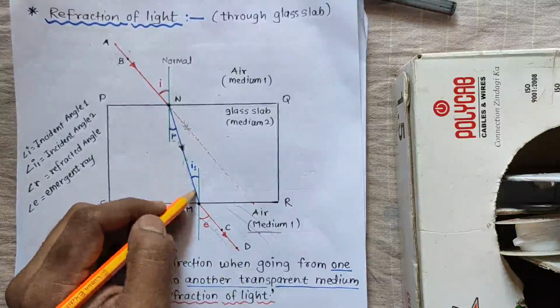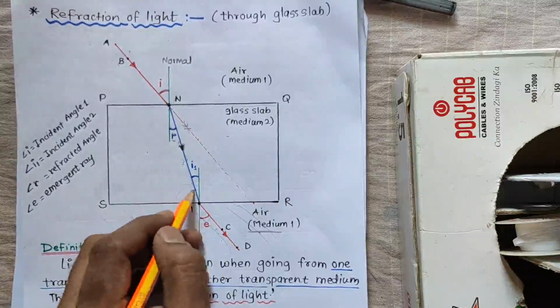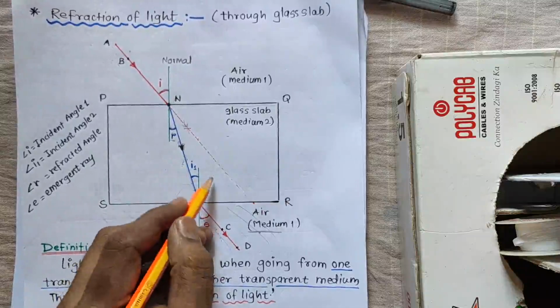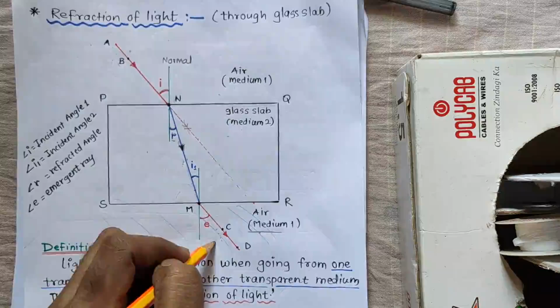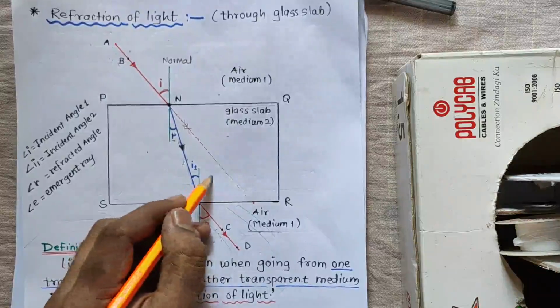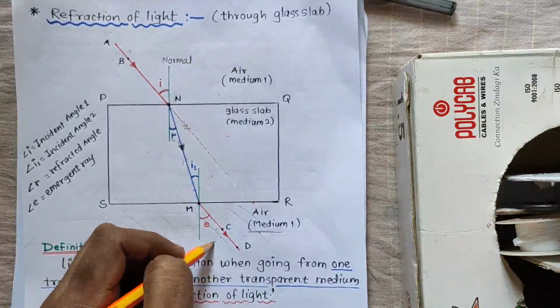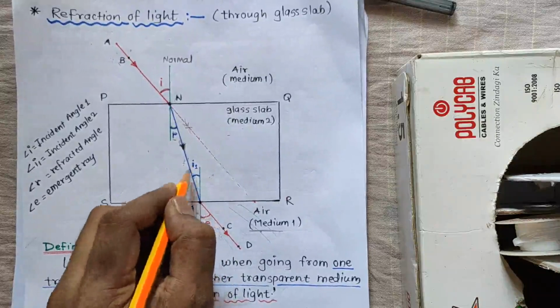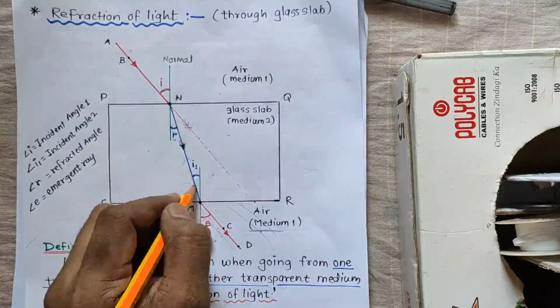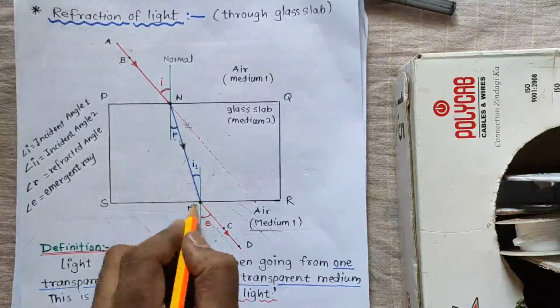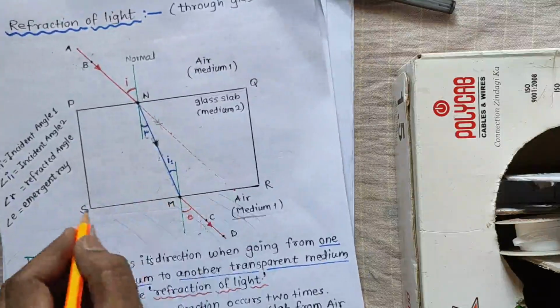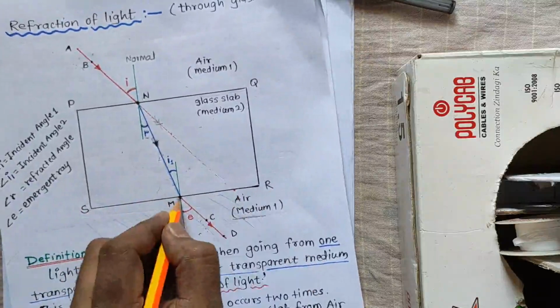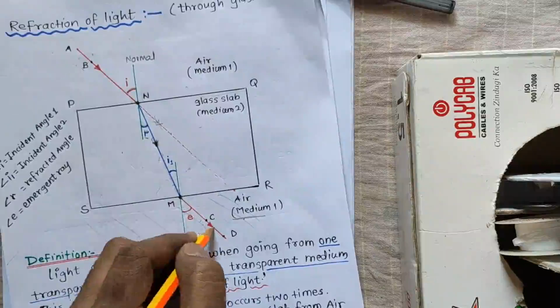Because through this incident ray, it is going out from the glass slab to air, means from one medium to another medium. That's why over here this ray has touched the edge of glass, that is SR, and this light came out.